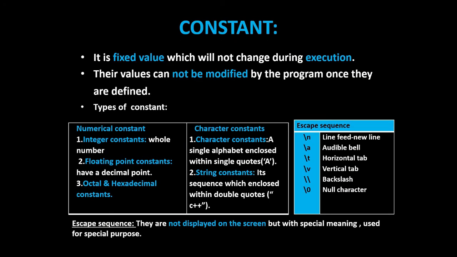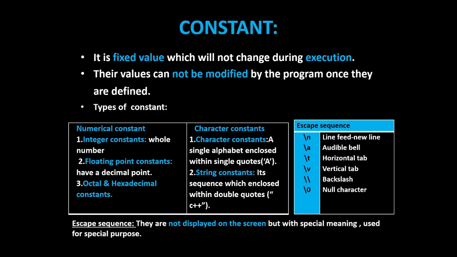Next is constants. It is a fixed value which will not change during execution. Their values cannot be modified by the program once they are defined. There are two types of constants: numerical constant and character constant. Numerical constants are divided into three types: integer constant, floating point constant, octal and hexadecimal constant. Character constants are divided into two types: character constant and string constant.